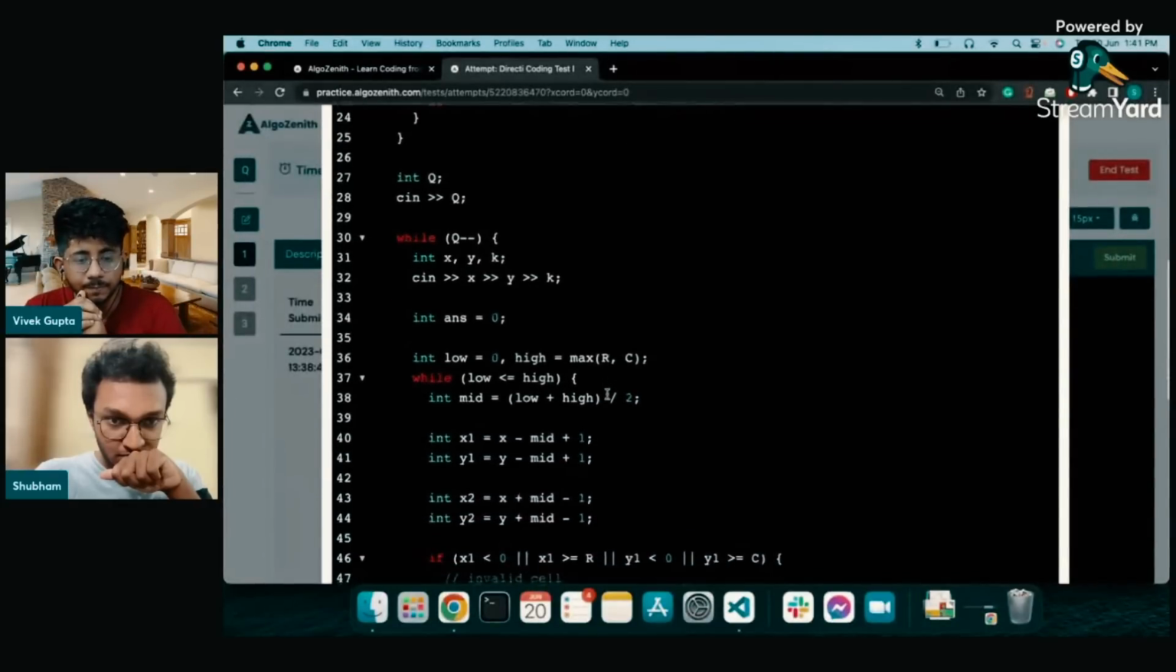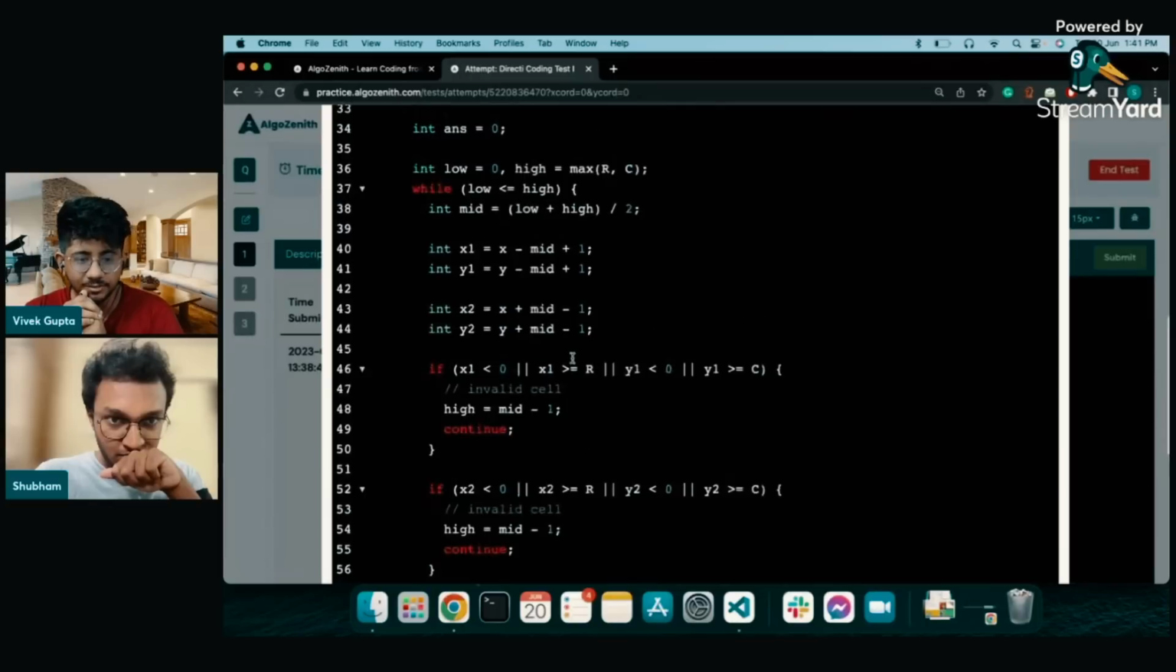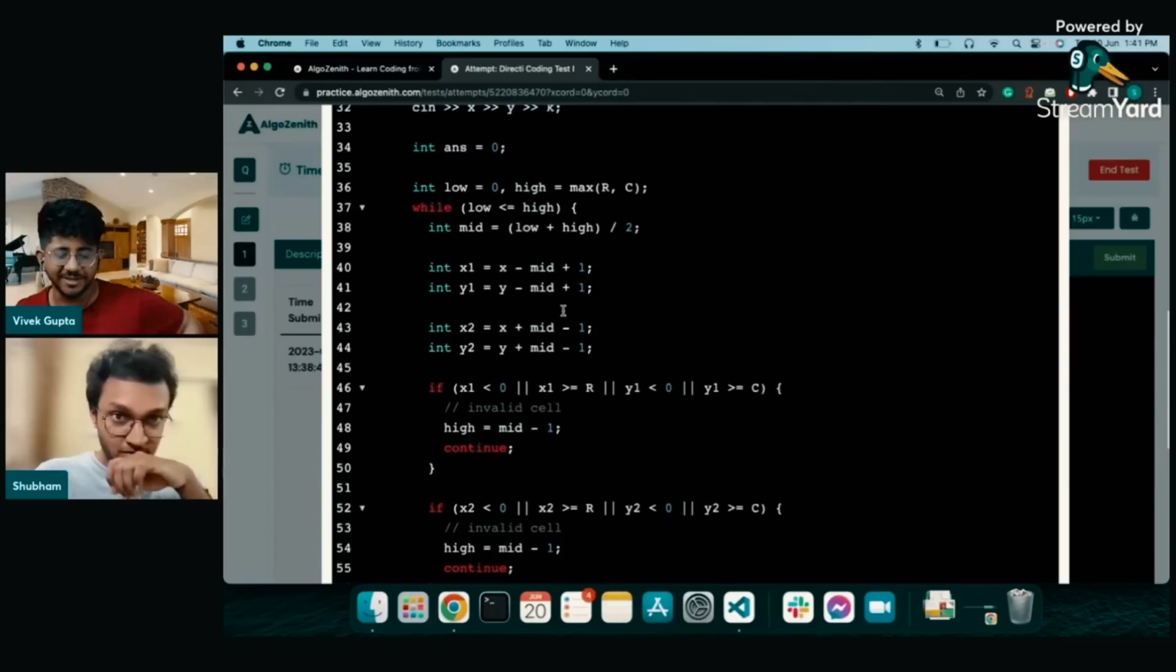Okay. I suppose Shubham is reading back this code, so most probably he might have got a wrong answer. Cool, I think he will handle it, don't worry.